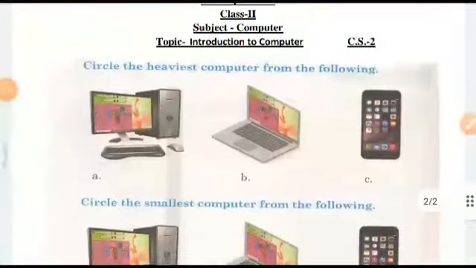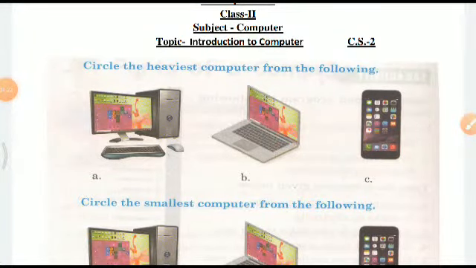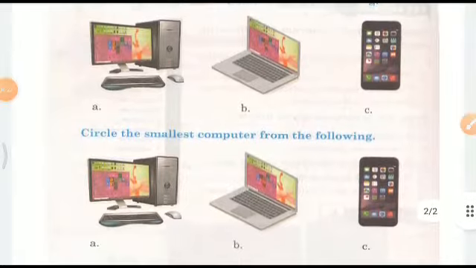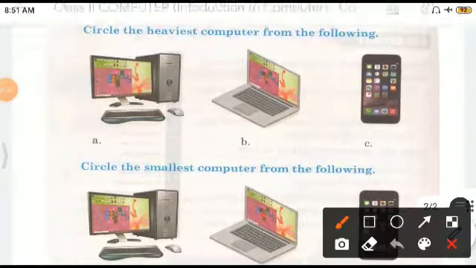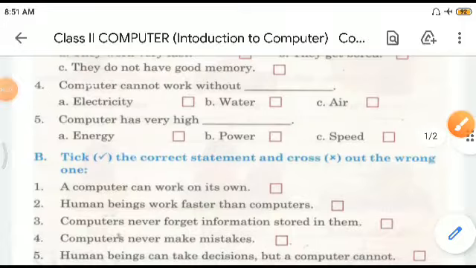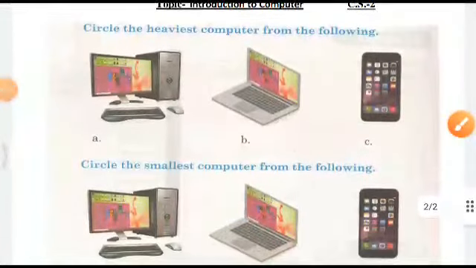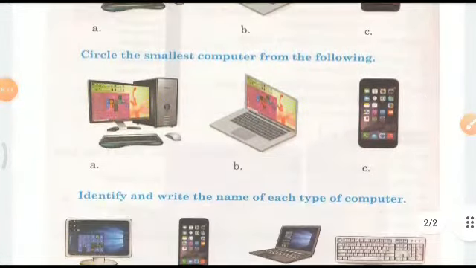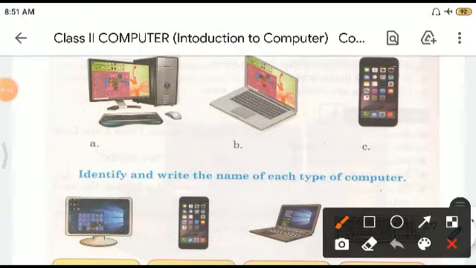Let's move ahead. Circle the heaviest computer from the following, and see the one with most of the peripheral parts will be the heaviest one. So it is A, which is the heaviest here. Now the smallest computer, next one, yes, obviously the smallest computer has to be a mobile phone. Your mobile phone is the smallest computer.